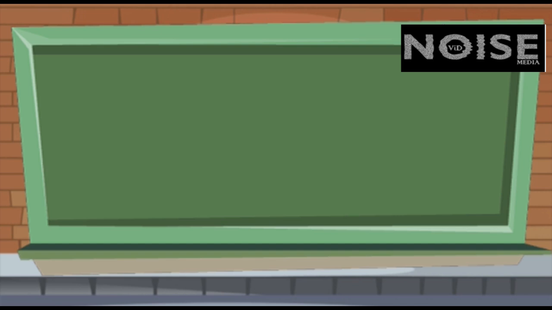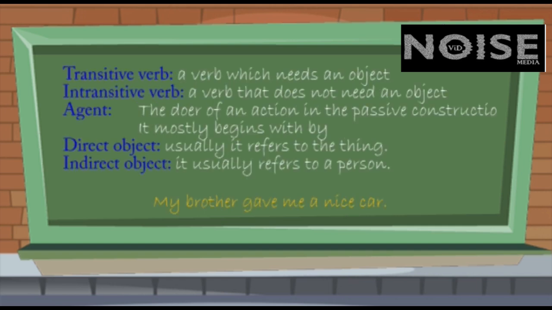Before I wind up this program, I would like to revise a few concepts for you so that you face no problems in this area. Number 1, transitive verb. It is a verb which needs an object. For example, make, eat, drink. In Urdu too, you have got many such verbs. Intransitive verb, a verb that does not need an object. For example, sleeping and talking, sitting, running. You've got similar verbs in Urdu too.